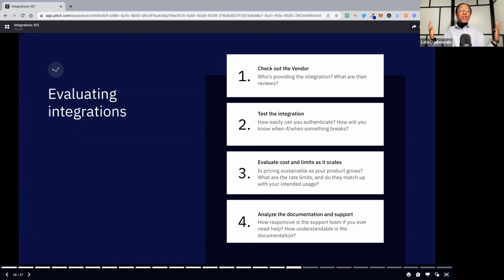And then another important piece: once you've found your integration, how do you even know if it's any good? I really like to think about four areas. You don't necessarily have to do them in order, but first thing, really check out the vendor. Do your research on who's creating the solution to make sure that they have a good reputation.